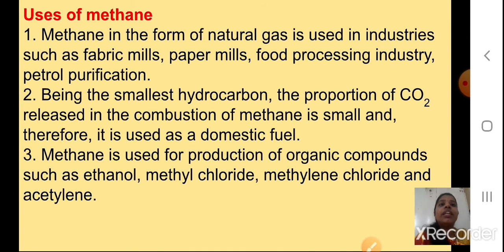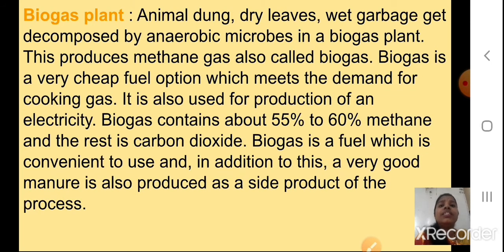Okay students, now next we are going to study about the biogas plant. Now I hope students methane, its physical properties and chemical properties along with uses you have understood. Okay, learn at least 4 physical properties, 4 chemical properties and 4 uses of all whatever we have studied. Carbon dioxide also I told you when I taught you that. Now this methane also, at least you will study 4 points of each heading, that is the physical properties, chemical properties and the uses.